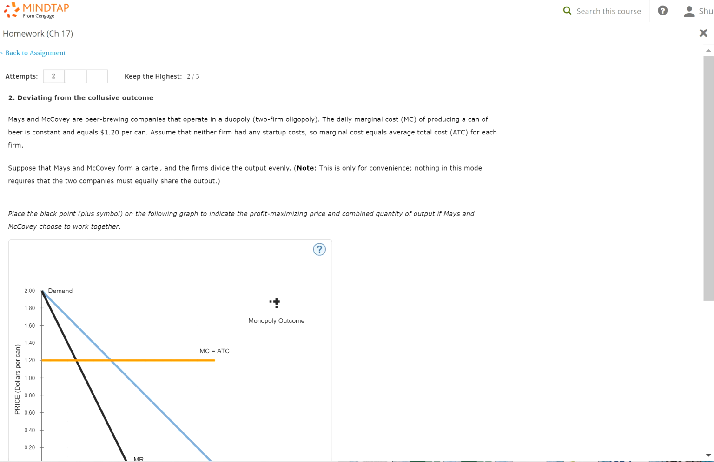The daily marginal cost of producing a can of beer is constant and equal to $1.02 per can. Assume that neither firm has had any startup cost, so there's no fixed cost. So marginal cost equals average total cost for each firm. Suppose that Mays and McCoy form a cartel, which is an agreement between two companies, and the firms divide the output evenly. So whatever the market output is, each company produces half of that.